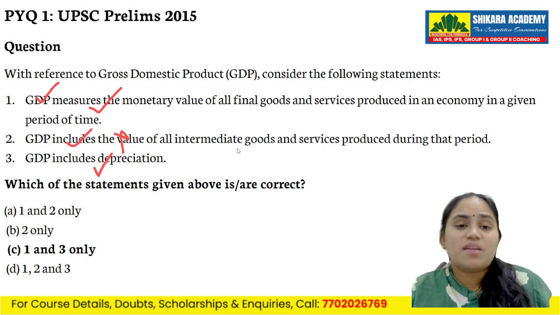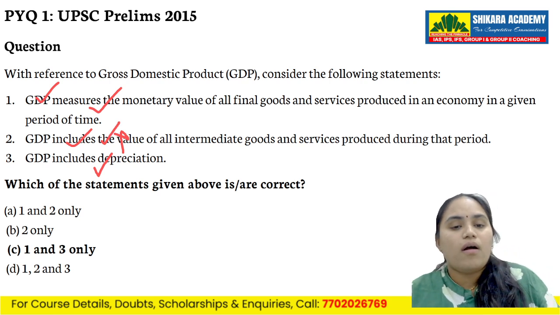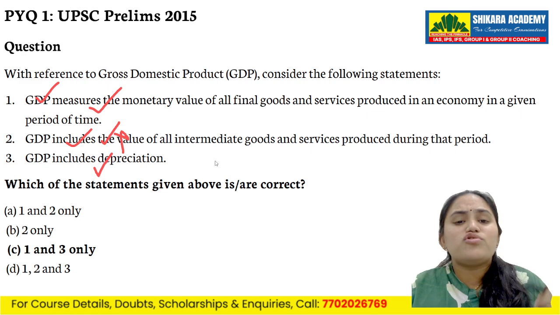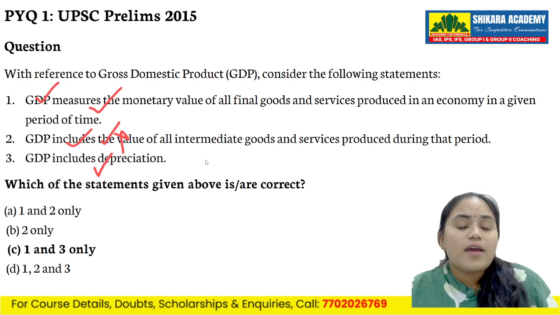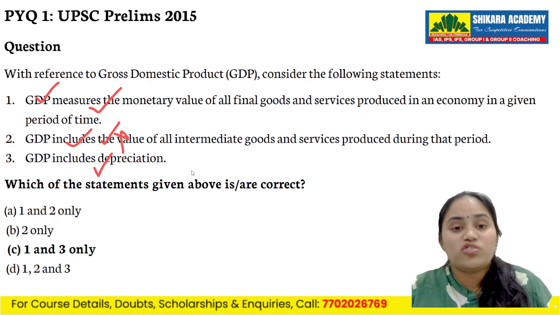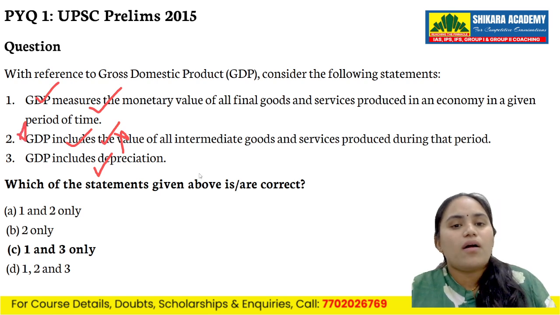Now what is the second statement? GDP includes the value of all intermediate goods and services. But no. What are intermediate goods? Goods used to make other goods. Example, wheat used to make bread, steel used to make a car. If we count wheat plus bread, we are counting it twice. This is called what? Double counting. So GDP never allows double counting. So statement 2 is wrong.